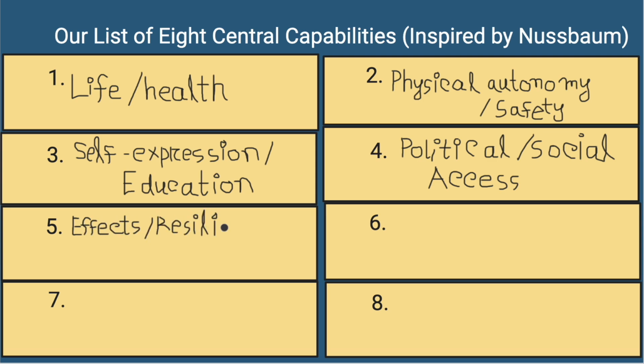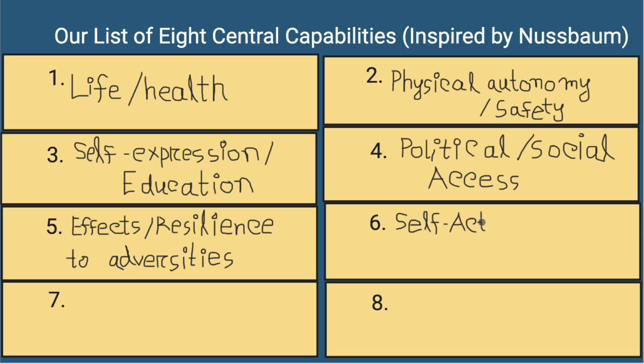Fifth, effects of or resilience to adversities. People in poverty are often the worst affected during disaster strikes, communal riots and violence, nationwide lockdown, war, etc. We added this to our list of capabilities because we believe the damage caused from such adversities can have long-term impacts and disproportionately affect poverty-stricken communities.